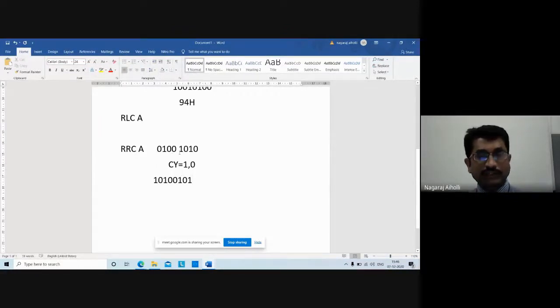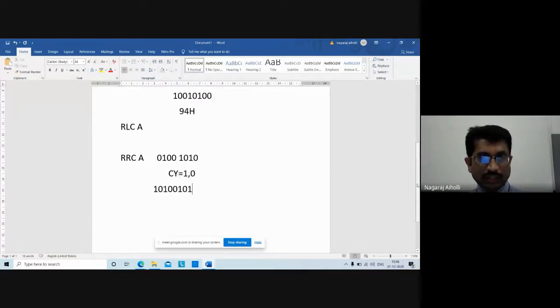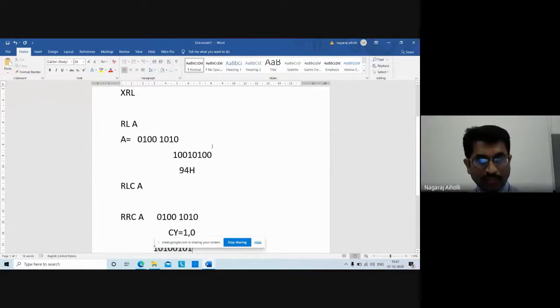Normal rotate means just shifting the bits. If we are doing rotate left, then MSB will be stored in the position of LSB and each bit will be shifted left by 1 bit. If you are doing simple rotate right, then LSB will be stored in the position of MSB and each bit will be shifted right by 1 bit. If you are doing rotate left through carry, RLCA, the MSB will be stored in the position of carry, the carry bit will be stored in the position of LSB, and each bit will be shifted left by 1 bit. Try to understand here.